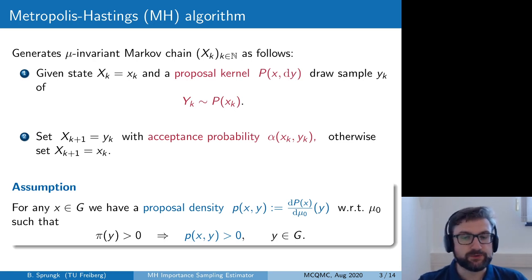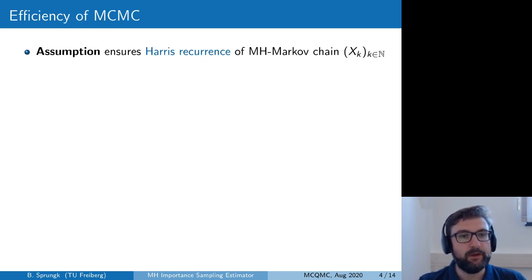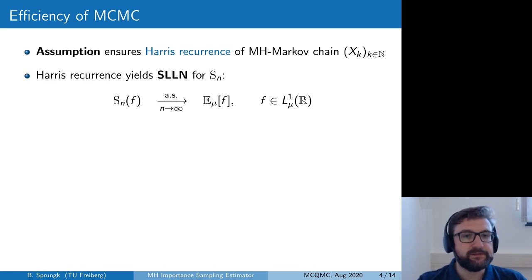Given this basic assumption, we have some very nice results for the path average estimator. In particular, this assumption on the proposal kernel ensures the Harris recurrence of the Markov chain generated by the Metropolis-Hastings algorithm, which we will call Metropolis-Hastings Markov chain. And this Harris recurrence itself yields then a strong law of large numbers for our path average estimator Sn, meaning that the estimator converges almost surely to the desired expectation for absolutely integrable quantities of interest f with real values.